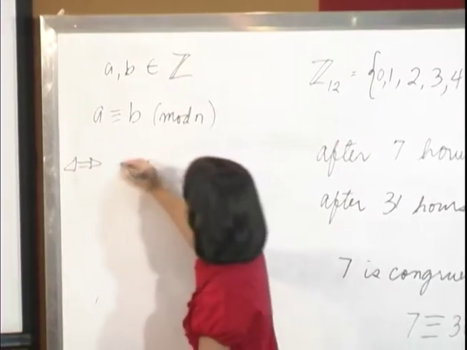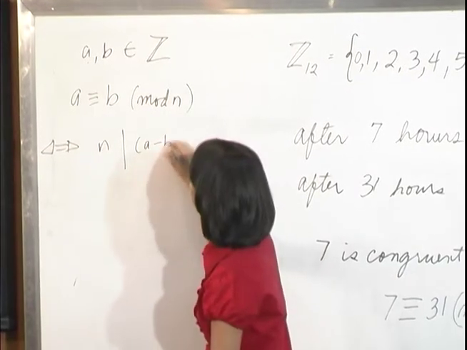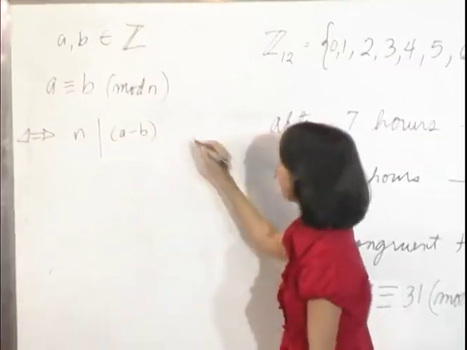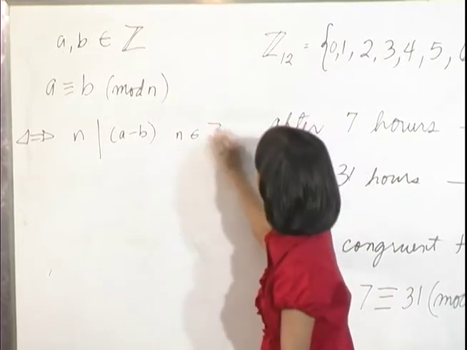If n divides the difference a minus b, where n is a fixed positive integer. All right. So let's check our example here.